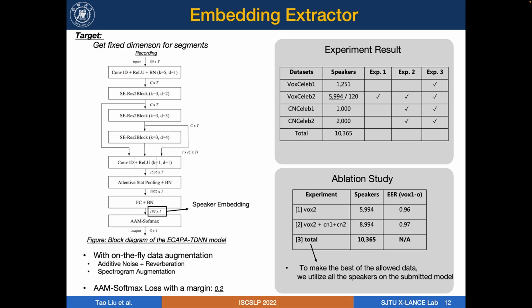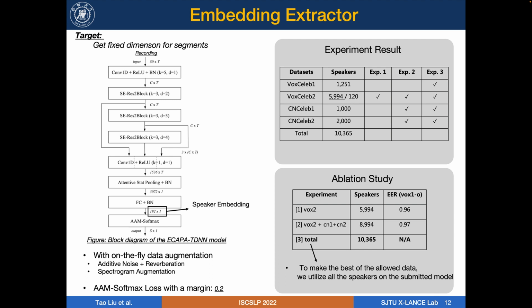For the embedding extractor, we adopt ECAPA-TDNN to extract speaker embeddings. The block diagram of the ECAPA-TDNN model is shown in the left part. ECAPA-TDNN is an enhanced version of the standard TDNN, and ECAPA means emphasized channel attention, propagation, and aggregation.